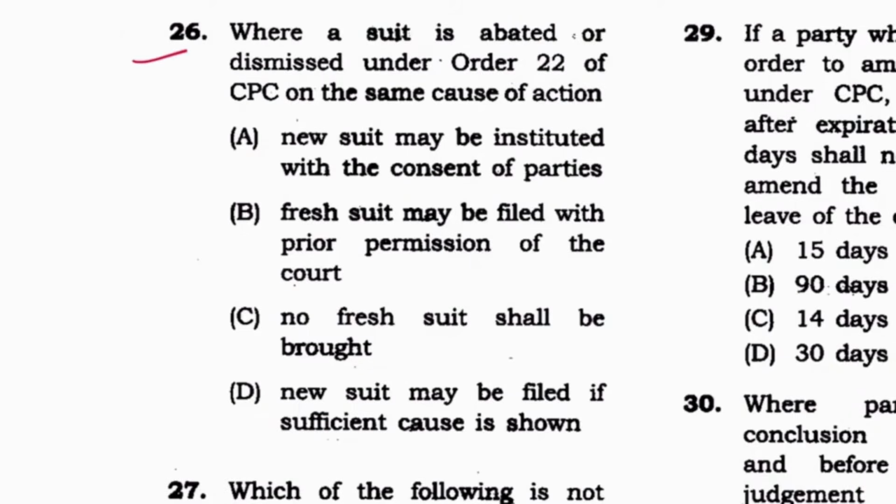Next, 26. Where a suit is abated or dismissed under order 22 of CPC on the same cause of action, a new suit may be instituted on the consent of the parties, या फिर fresh suit may be filed with the prior permission of the court, या फिर no fresh suit shall be brought. No fresh suit shall be brought. C is the answer. And where this is mentioned? It is mentioned in order 22 and rule 9.